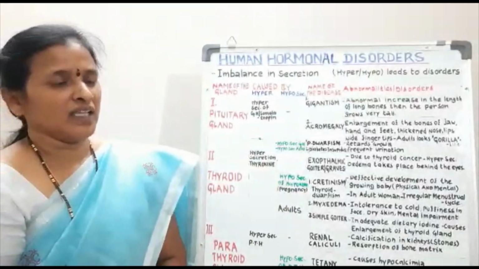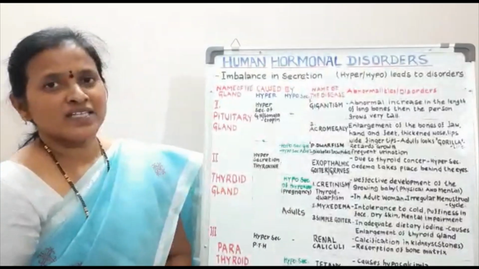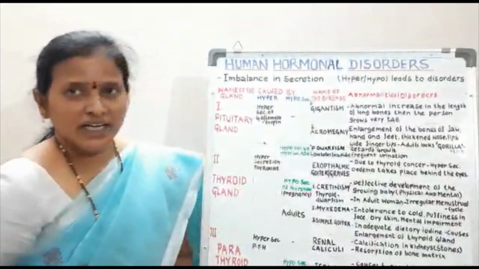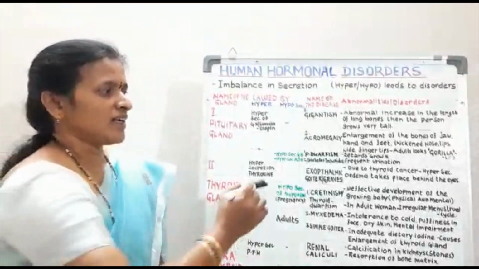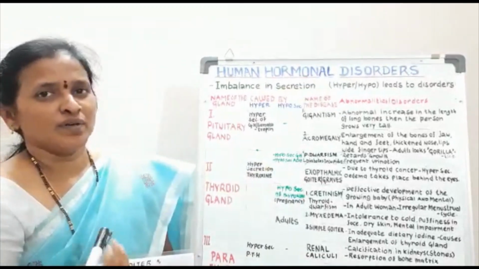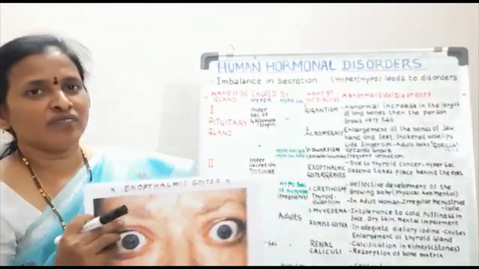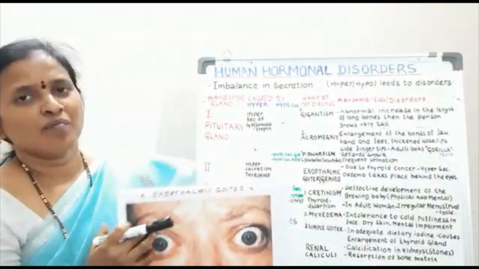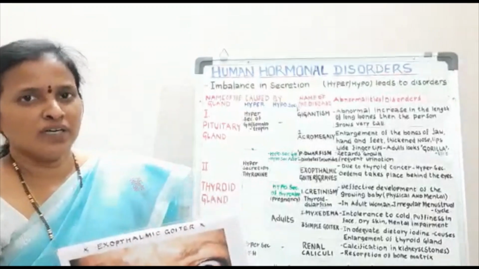Let us take the other gland, the thyroid gland. Suppose the thyroid gland secretes more thyroxine, that is hyperthyroxine, then it leads to a condition called exophthalmic goiter. This exophthalmic goiter is caused because of cancer in the thyroid gland, which will produce more thyroxine hormone. Behind the eyes there will be formation of edema, where the eyeballs protrude, and the person will have more anxiety. This is also called Graves' disease or an autoimmune disorder.